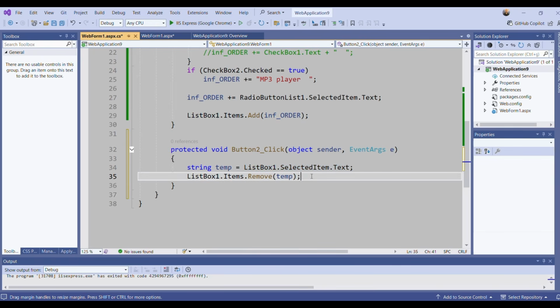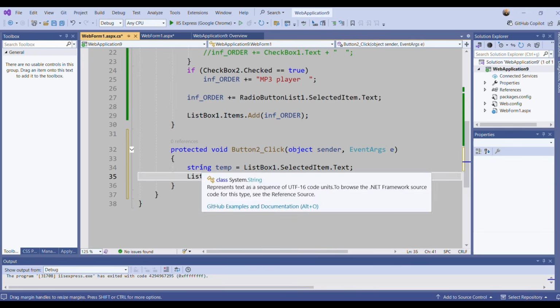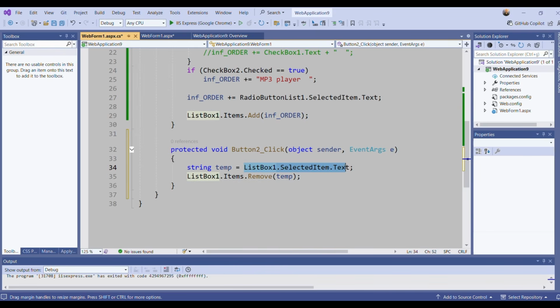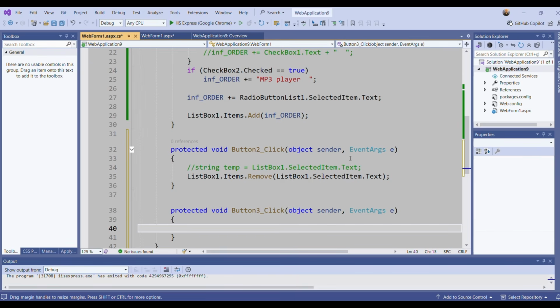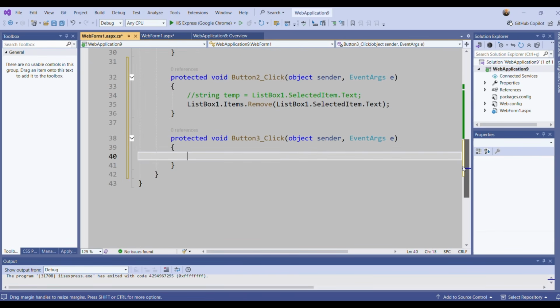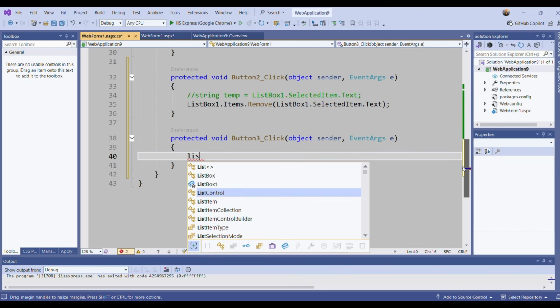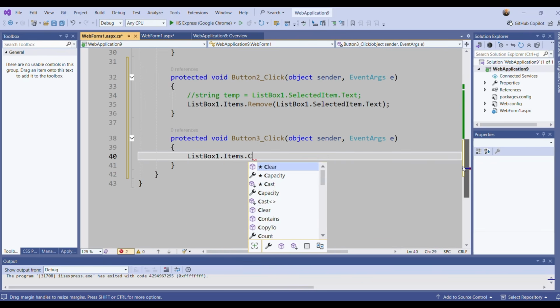Actually, you can write this part without using a variable. You can directly write listbox1.SelectedItem.Text instead of temp here. I mean this. This also works. That's your choice. And I need one more thing to clear all items. I'm double clicking clear all, and here I will let the user clear all items in the list box. So I can say listbox1.Items.Clear. So this will let us clear everything in the list box.